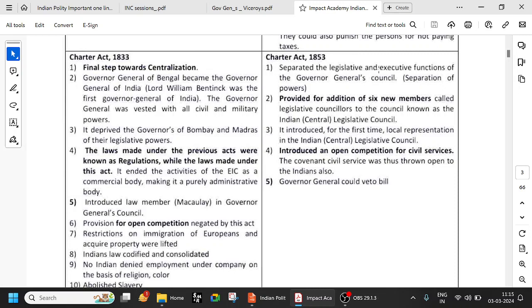It separated the legislative and executive functions of the Governor General's Council. So, there is separation of powers. It provided for the addition of six new members, called the legislative councils, to the council known as the Indian Legislative Council. It also introduced for the first time local representation in the Indian Central Legislative Council. All these are important, and it introduced an open competition for civil services. See, in Charter Act 1833, the provision for open competition was not there. So this can be an important question: which Charter Act introduced open competition for civil services? That means even Indians can apply. That is Charter Act of 1853.